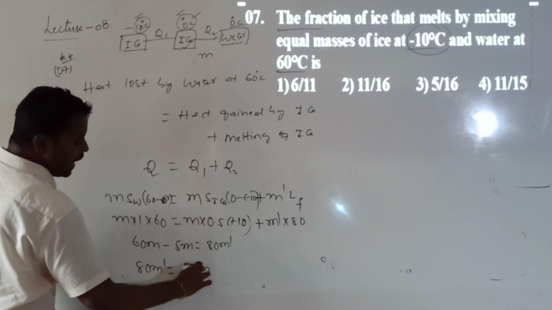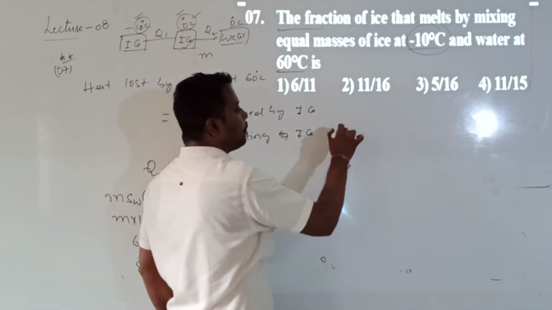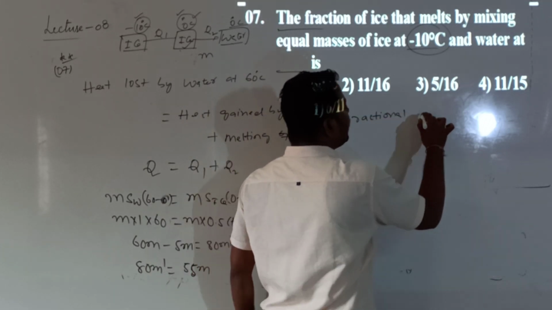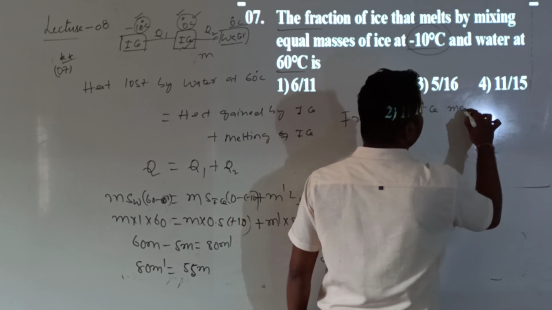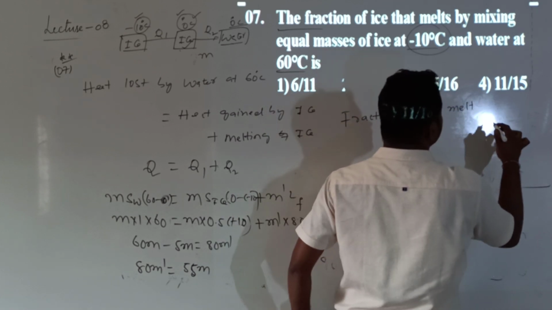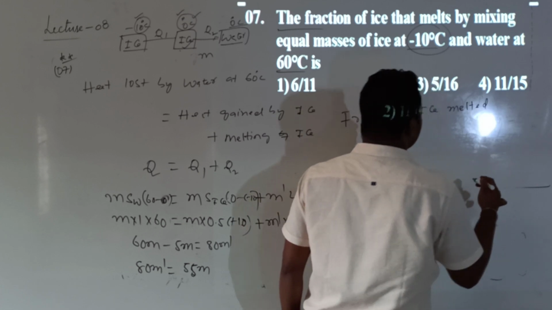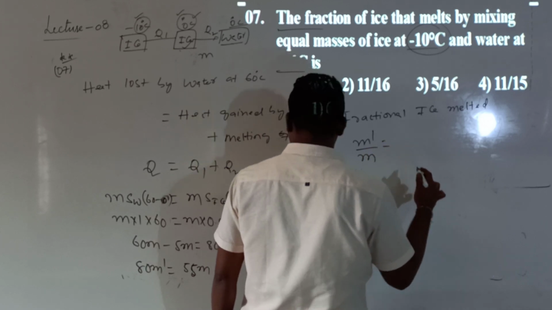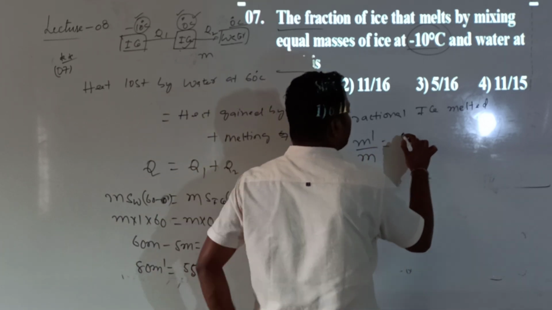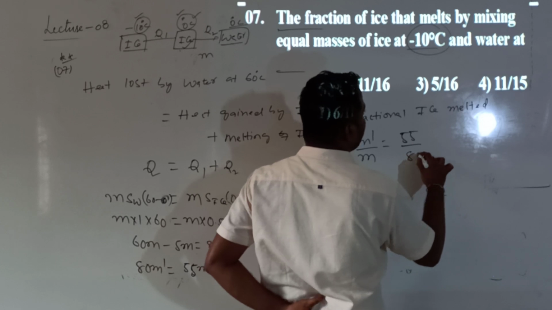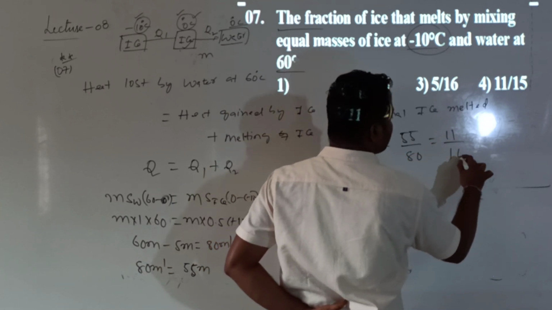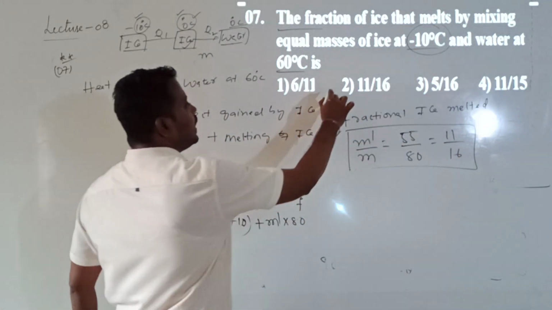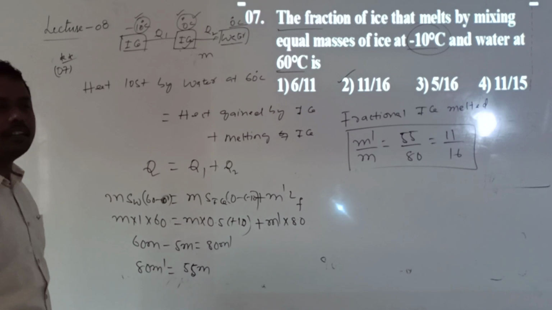They are asking the fraction of ice melted. In the question, what we want to calculate is the fractional ice melted. That means the mass of the ice melted, M dash, by the total mass M. That M dash by M value is 55 divided by 80. 5 elevens are 55, 5 sixteens are 80. So the ratio is 11 divided by 16. That is the second option. Okay?